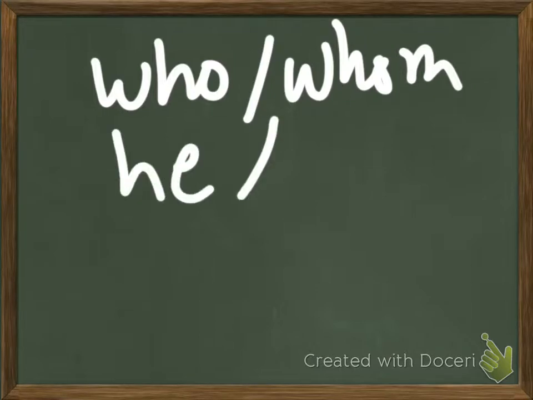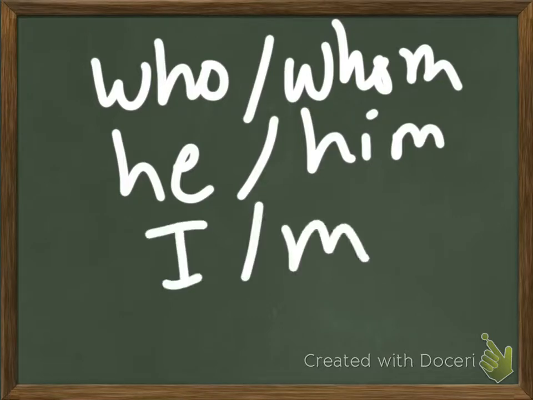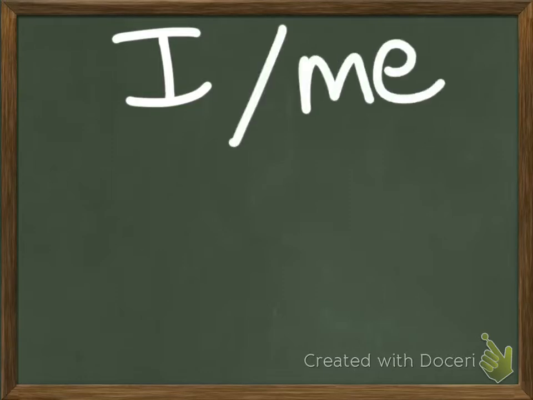Same thing with he and him and she and her, and then also I and me, which we'll get to in a second. But basically just ask yourself, would you say he or him? If it's him with an M, it would be whom. If it's he, then it would be who. I and me is also the same exact principle. So you just have to find the verb and then realize, is the blank the subject of that verb or the object? If it's the subject, it's going to be I. If it's the object, it's going to be me.